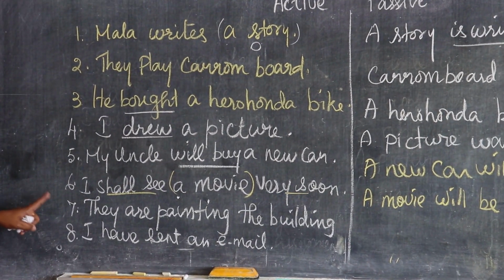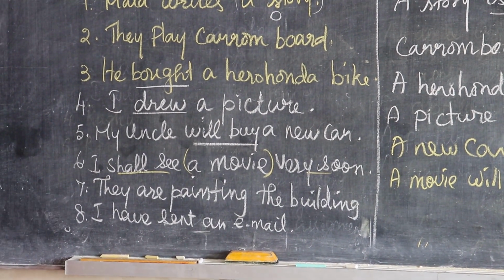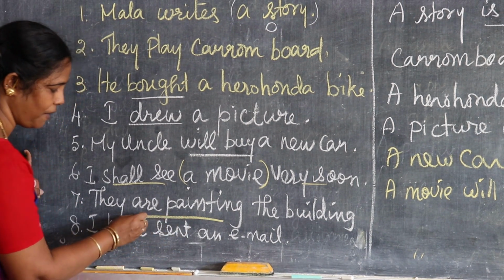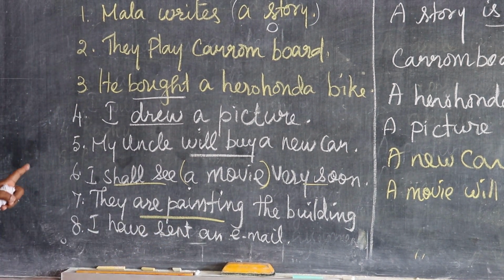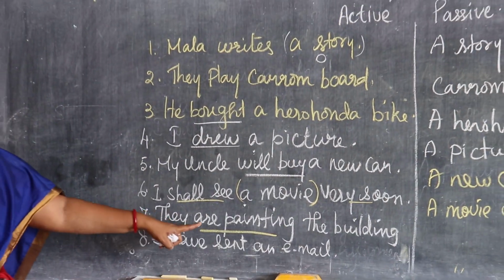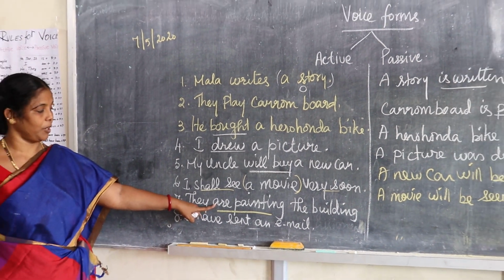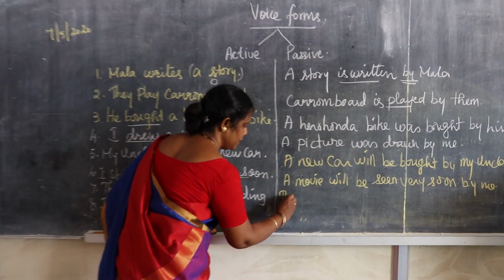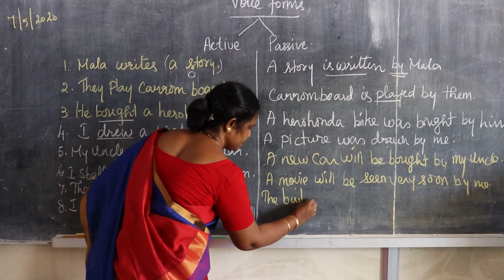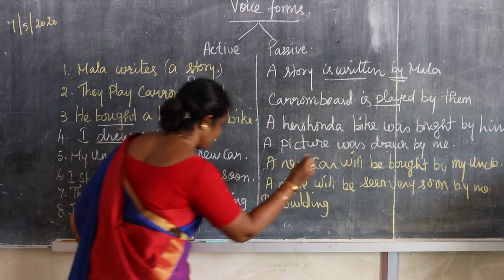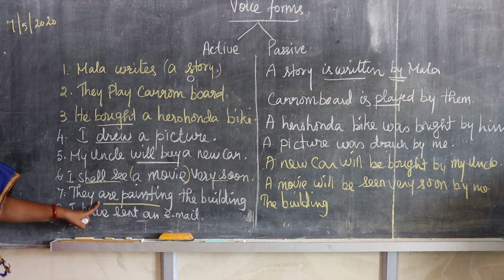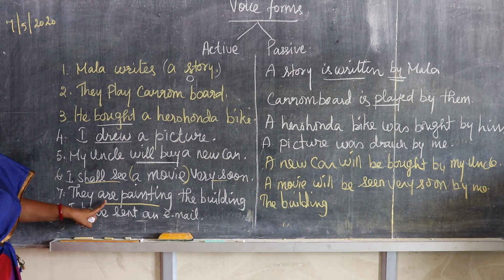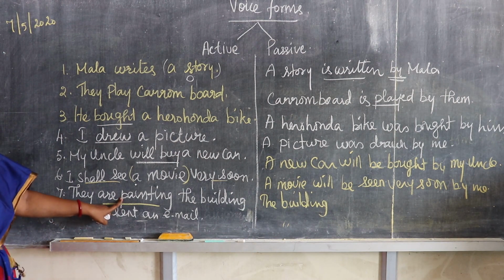The next one, they are painting the building. Here, are plus verb plus ing form, so it is present continuous. The sentence is in the form of present continuous. Here the object is the building. Because of "they" we are writing are plus verb plus ing form.